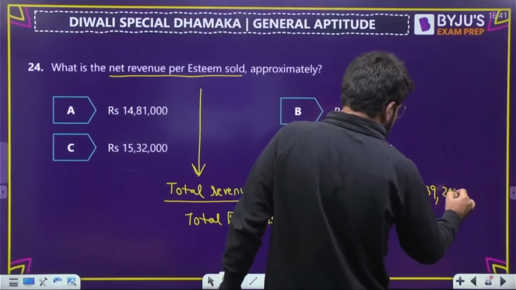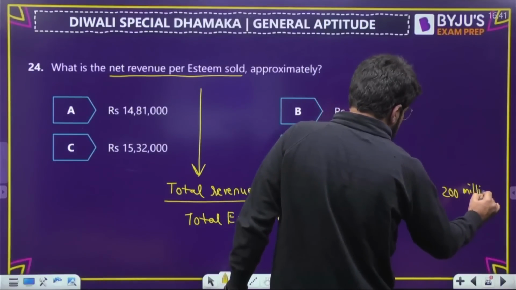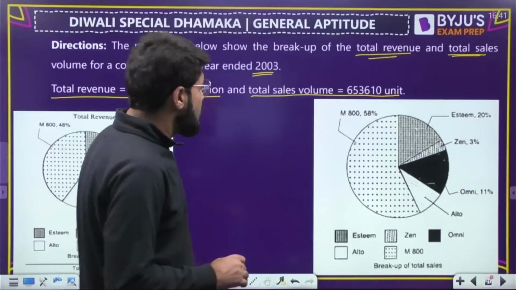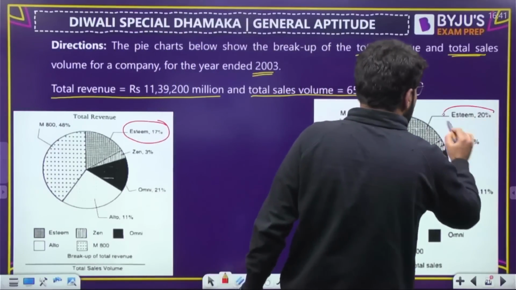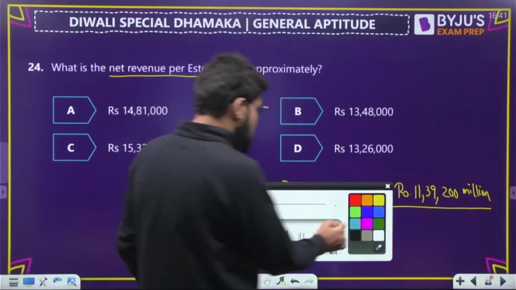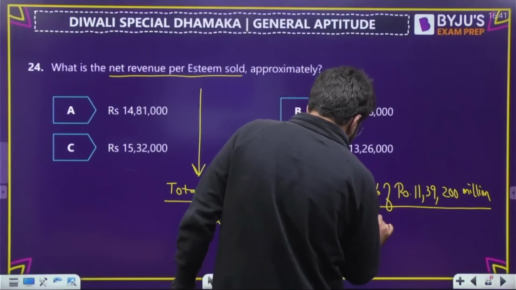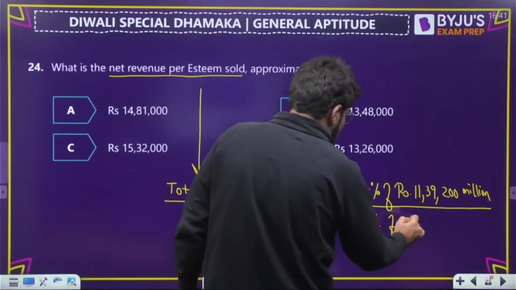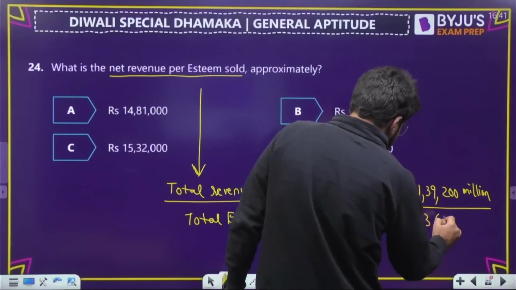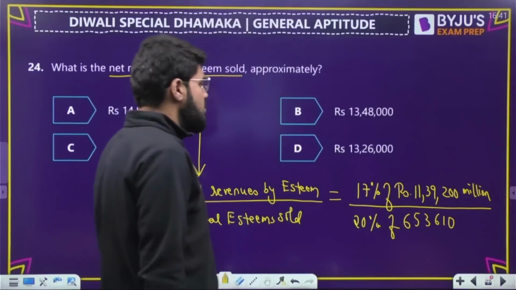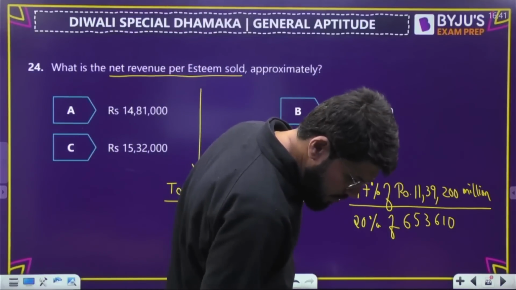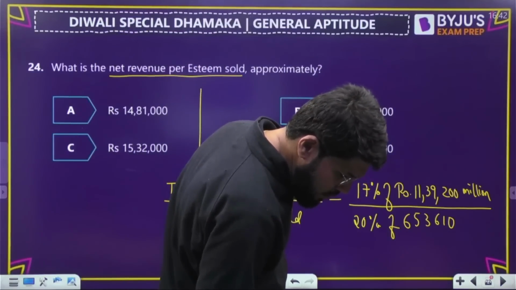11,39,200 million, divided by total Esteem sold. And how many are the total Esteem sold? ये देखेंगे. This is 20% of the total sales volume. So this will be written as divided by 20% of total sales volume, that is 653,610. Okay, so you have to calculate this number. So this is going to be 17%, that is 0.17 into 11,39,200.